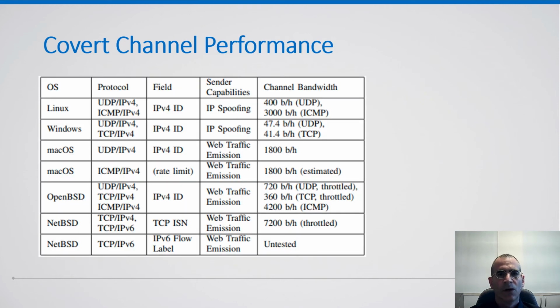As you can see in this table, we managed to come up with many covert channel implementations against multiple operating systems, Linux, Windows, macOS, OpenBSD, and NetBSD, using multiple protocol header fields, and over many common transport protocols, UDP, ICMP, and TCP. Our attack bandwidth depends on the particular protocol and operating system combinations, and varies from 7,200 bits per hour to 41 bits per hour. While this rate is not sufficient for exfiltration of gigabytes of information, it can be very useful for scenarios that require exfiltration of small strategic data, such as cryptographic keys, certificates, and compressed critical information.